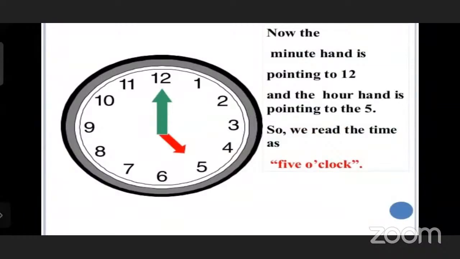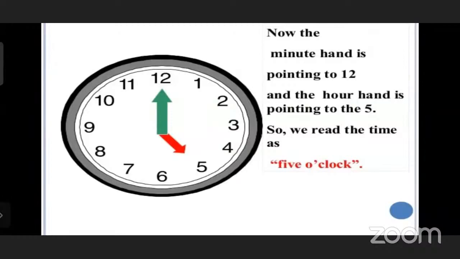It's correct, 5 sharp. What is the concept of o'clock? The minute hand should be on 12 and the hour hand can be anywhere, but the minute hand should be on 12. That's why it's 5 o'clock.